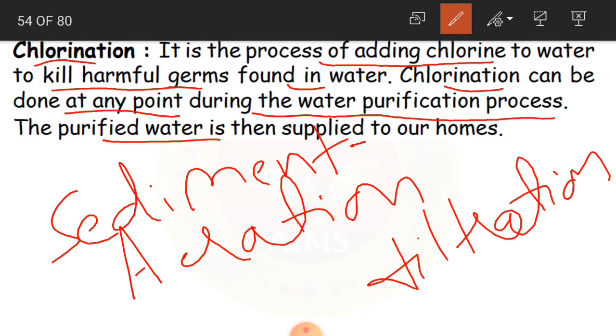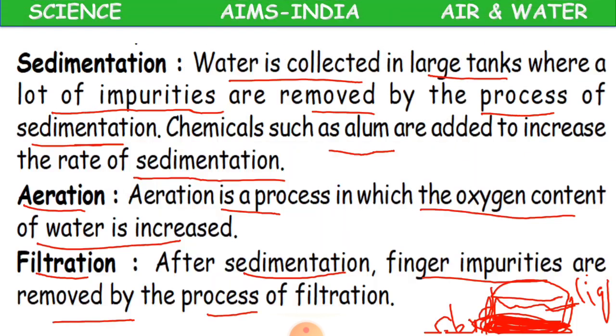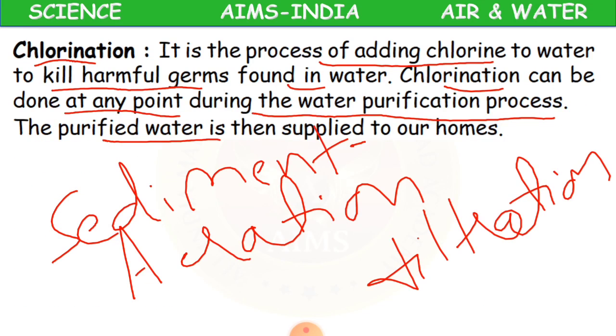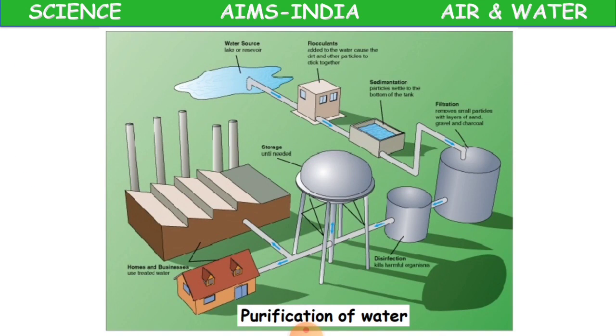Clear, children? Okay, so how do we get the drinking water? After following these methods, that is sedimentation, aeration, filtration, and then chlorination.